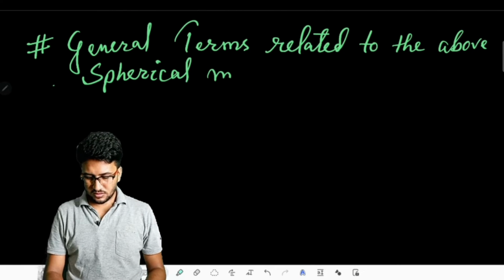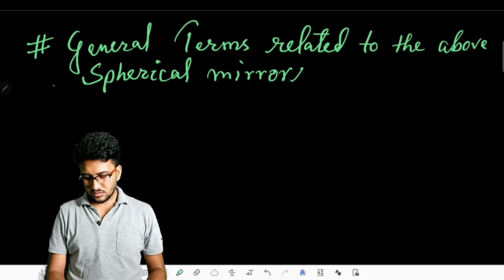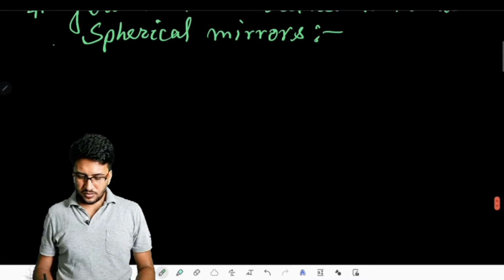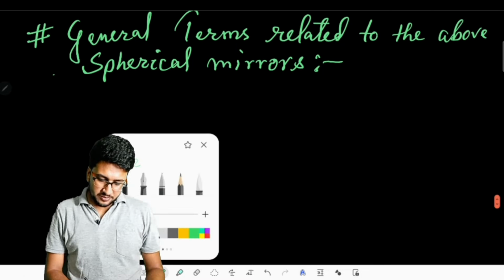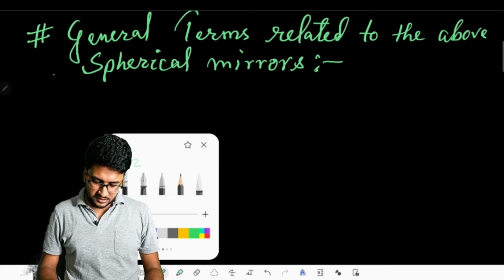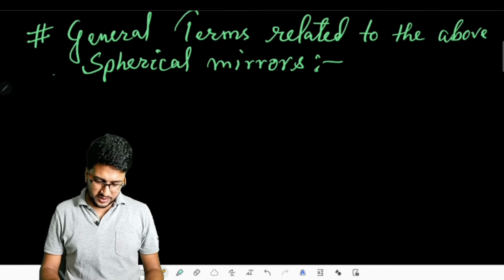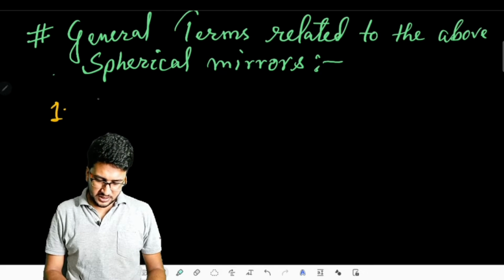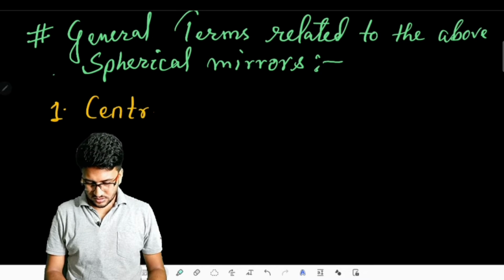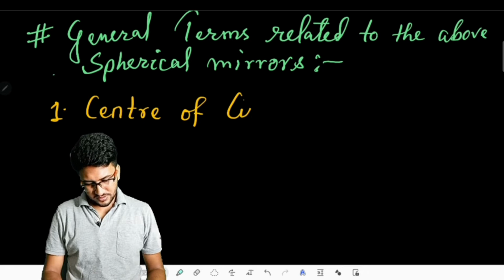So the first term that we are going to cover is our center of curvature.